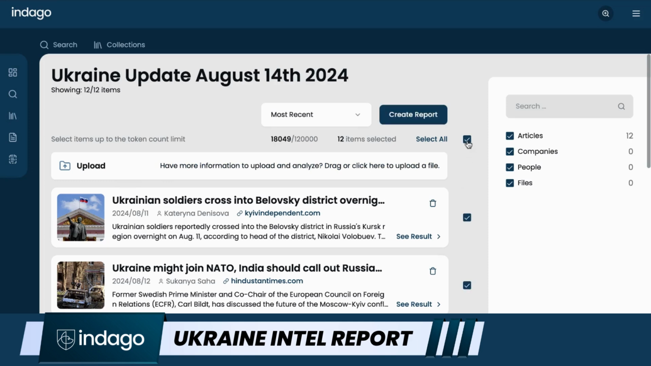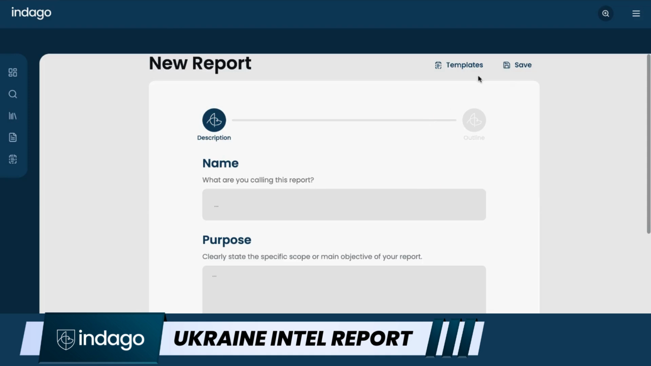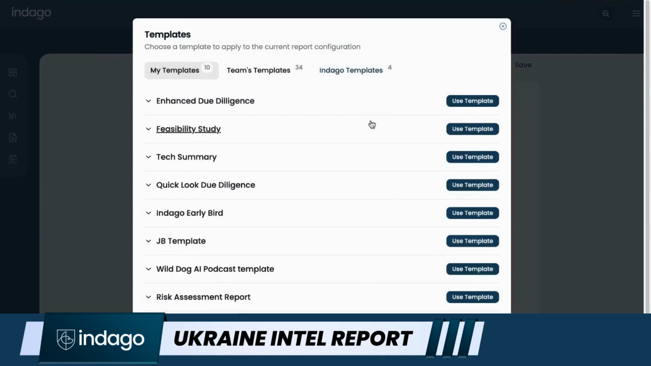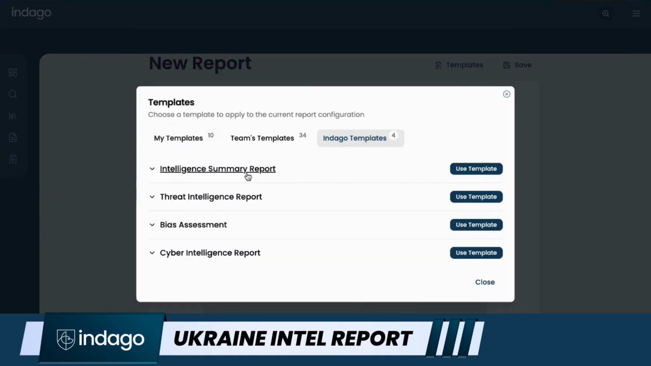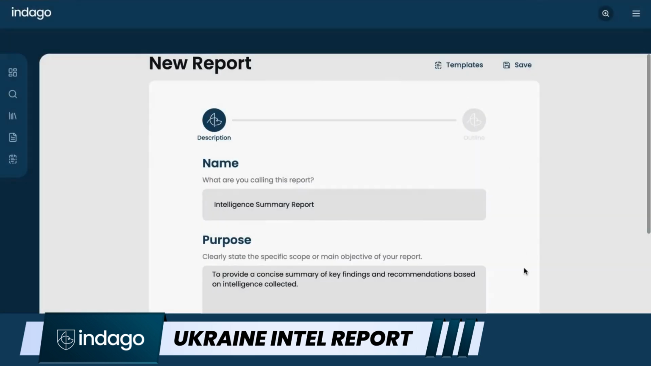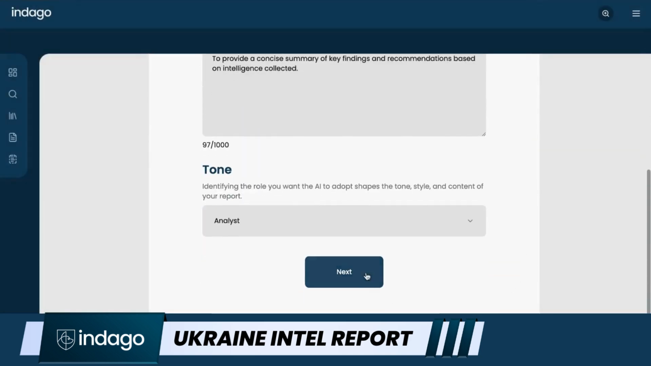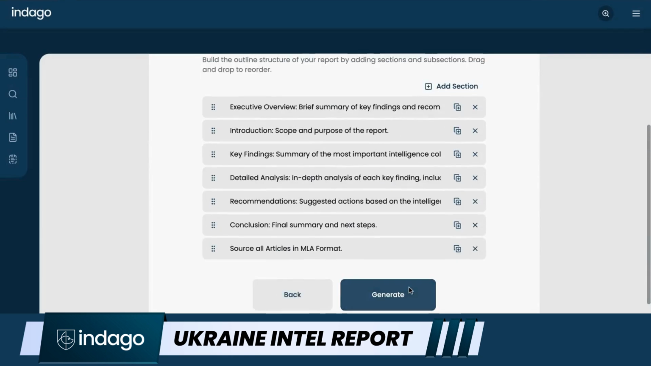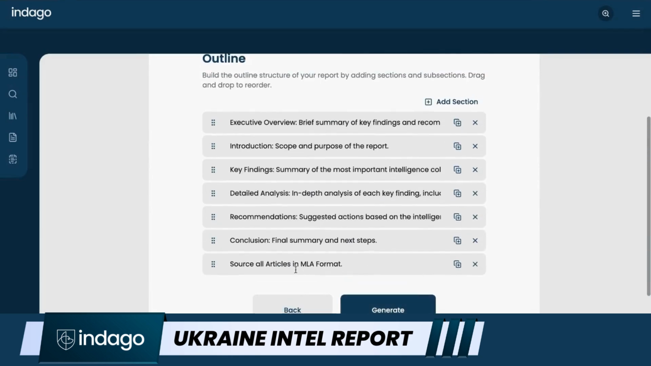So I'm going to select all these articles that I've already added, create report. I'm going to go to templates here up top, and I'm actually going to pick one of the Indago templates, which is the intelligence report summary, which already has the persona outline, the purpose of the report, and then the outline for the report. So I'm going to use that template, and you see it fills everything in here for you. Click next. This is the outline for the report. I could modify this if I want to. I could replace these words, but I'm just going to stick with the template here because I've already built this.